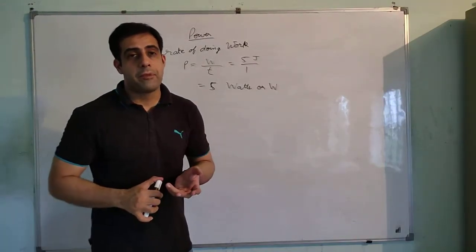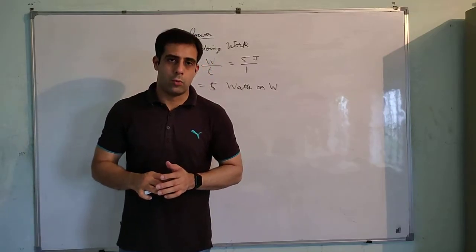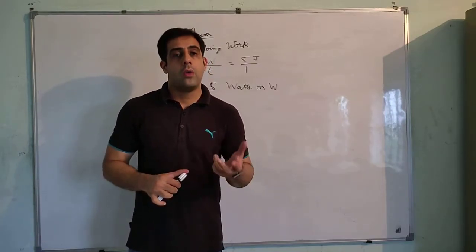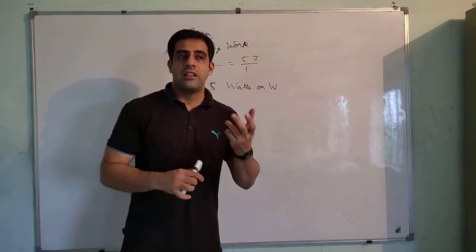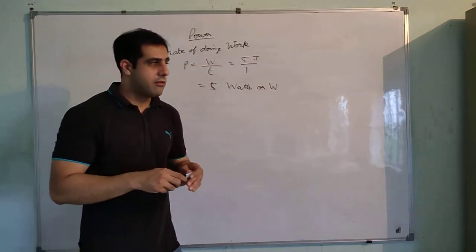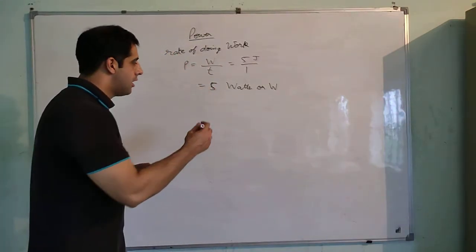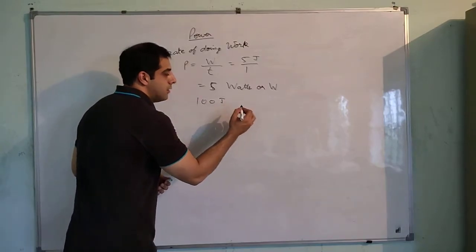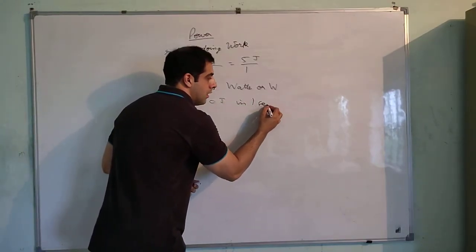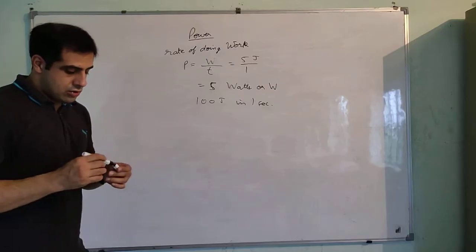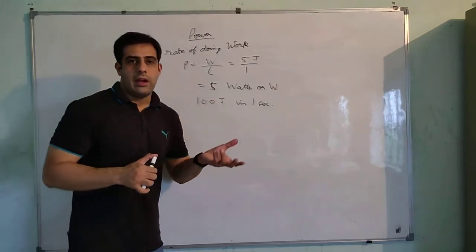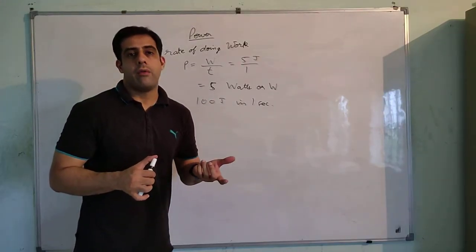So when we say that the bulb in my room is of 100 watt, what does it actually mean? It means that that particular bulb is converting, or using, 100 joules of energy in 1 second. So that's why it is said to be of 100 watt.